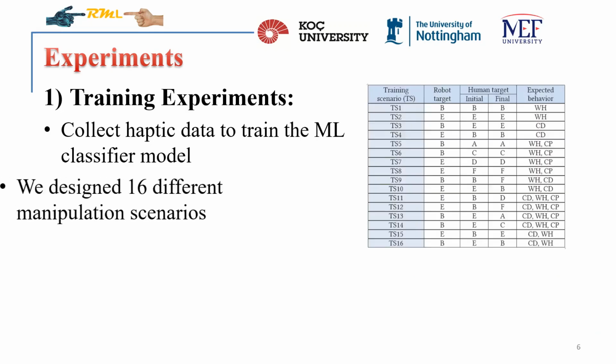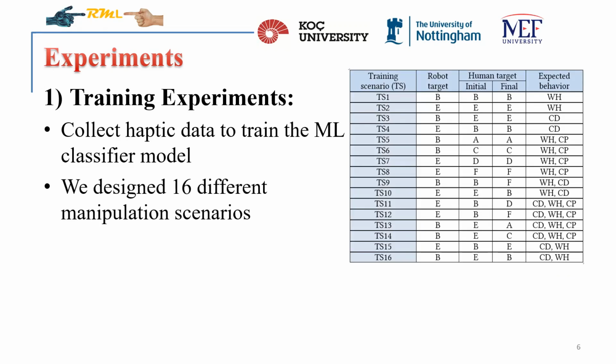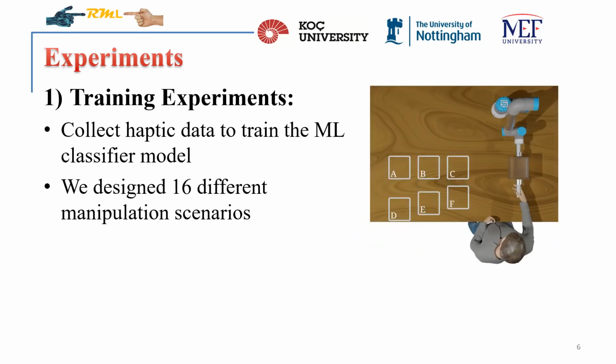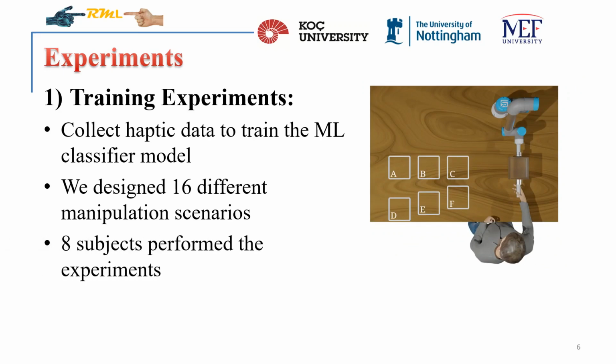To this end, 16 different manipulation scenarios listed in the table were introduced by covering as many different combinations of interaction behaviors as possible. In these training scenarios, human and robot collaborate to move the object from the starting location to one of the target locations shown in the figure. The training experiments were performed by 8 subjects. Each subject performed 32 trials, where each scenario was repeated twice.